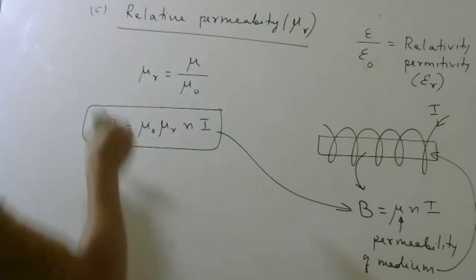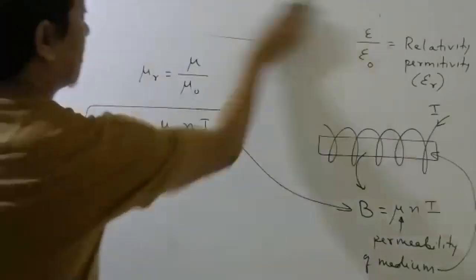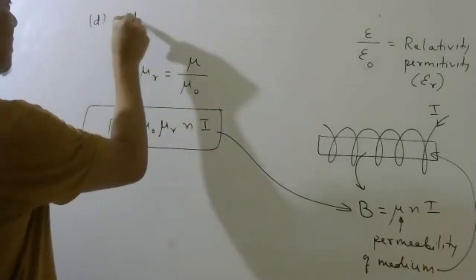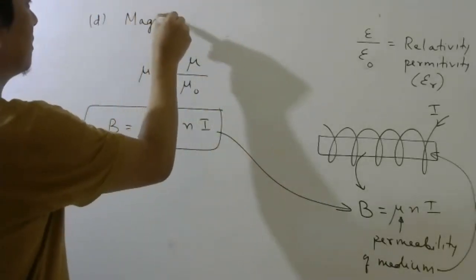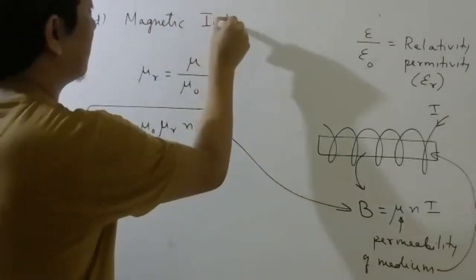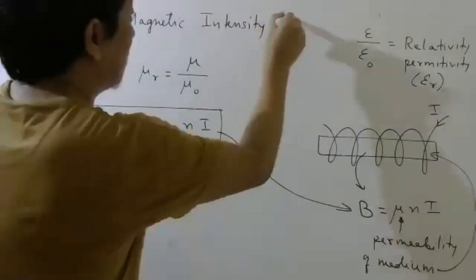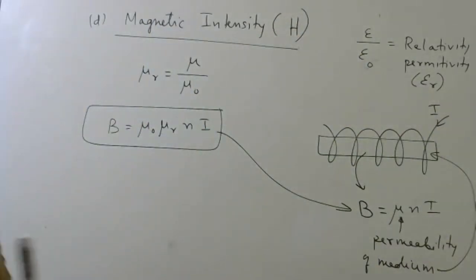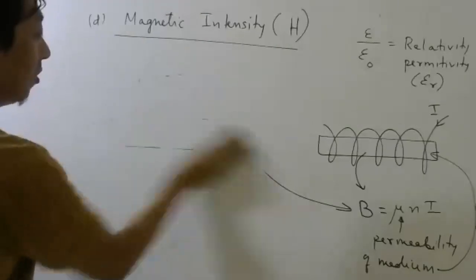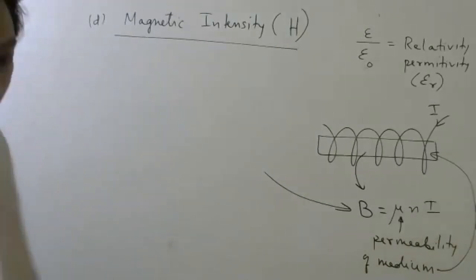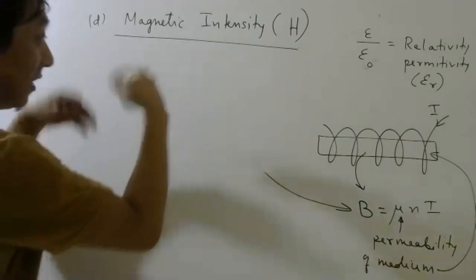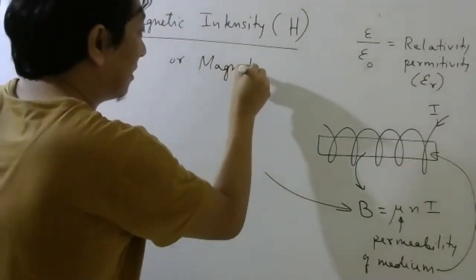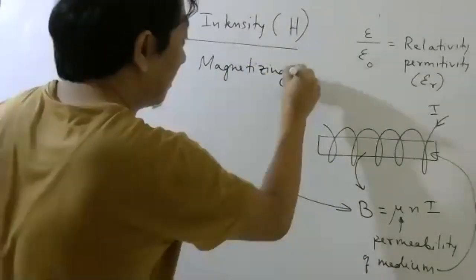Okay. The next thing I want to discuss is something called magnetic intensity. We write the symbol capital H. Okay, that is very, very important. And we also call this sometimes, I don't like this name very much, I like the next name, magnetizing field.